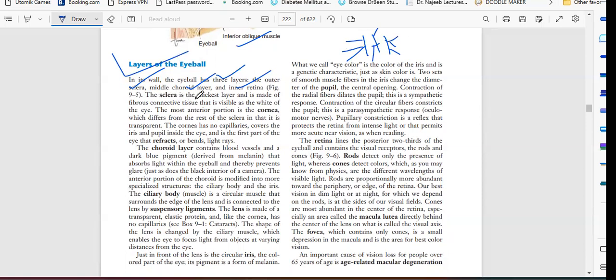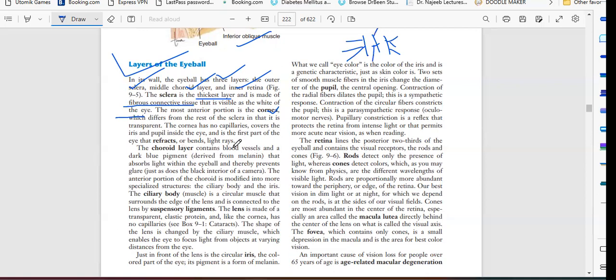The sclera is the thickest layer and is made up of fibrous connective tissue that is visible as the white of the eye. The most anterior portion is the cornea, which differs from the rest of the sclera in that it is transparent. The cornea has no capillaries, covers the iris and pupil inside the eye, and is the first part of the eye that refracts or bends light rays.